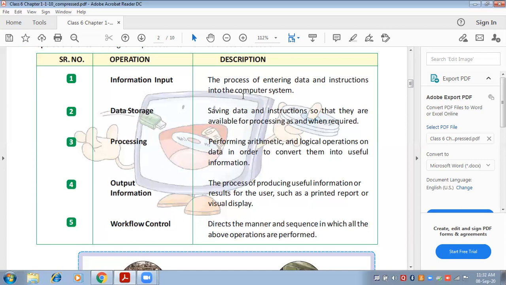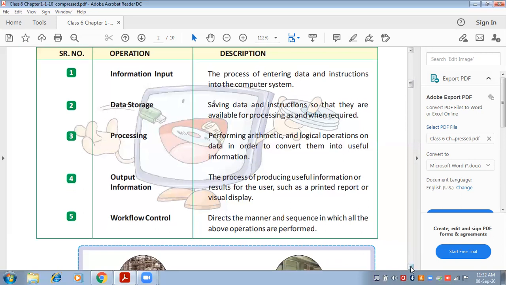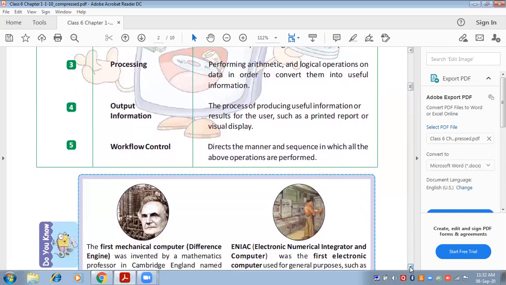If there is any processing, it will process it and convert it into the output, and then the output will be displayed either on the screen or in printout form, or if it is a music file, it will get played and the output will come from the speakers. And workflow control means it will direct all the operations: first input comes, then data storage, then processing happens, then what will happen next. So it will check what has to be done.